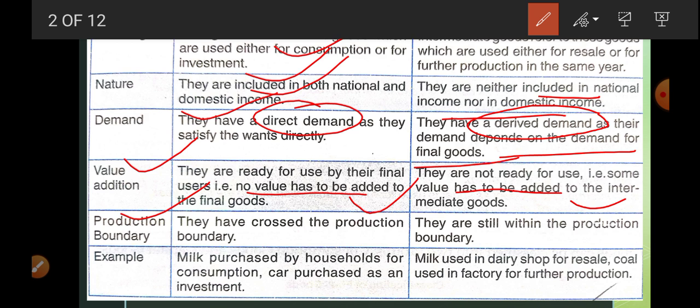Now production boundary. A final good has crossed the production boundary. There is nothing to add, nothing to do. Now the products are just available for their final user. It can be household or the producer sector. If you talk about intermediate goods, they are still within the production boundary. There is some transformation remaining.